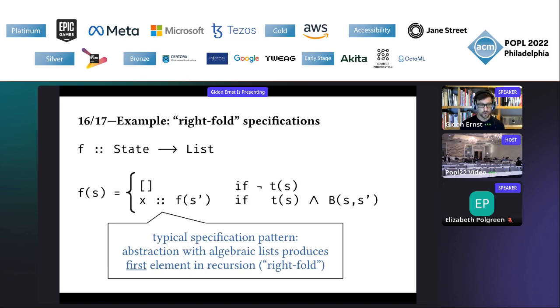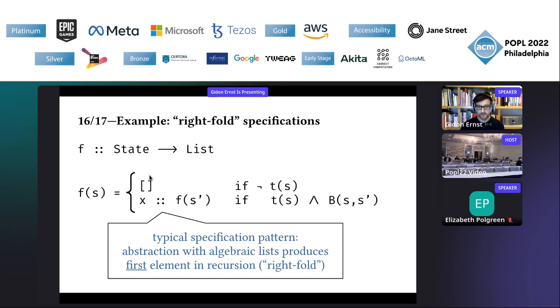And here's the last major difference between invariants and summaries. If you are using algebraic lists as part of your specification, then typically you would have some function f, which takes the current state and produces some sort of list that is supposed to represent a sub-range of the values in your array. That's very common. And algebraic lists are typically specified by manipulating the first element and doing some recursion.